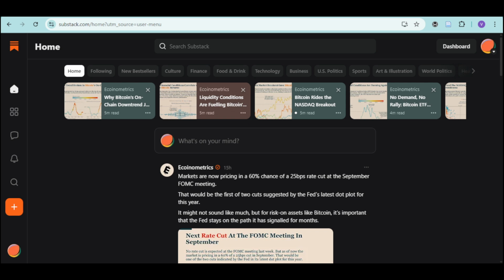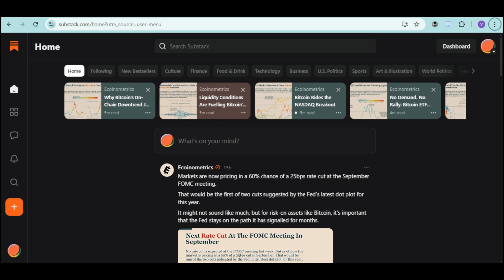After logging in, Substack will ask you to create your publication. Just enter a title, description, and your preferred URL. This will be your Substack link. You can also upload a logo, but that's optional. And once you're all done, you just have to click on Create.